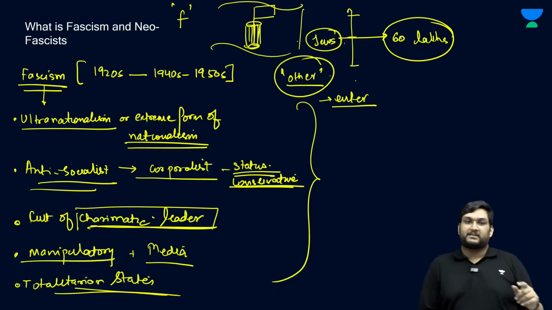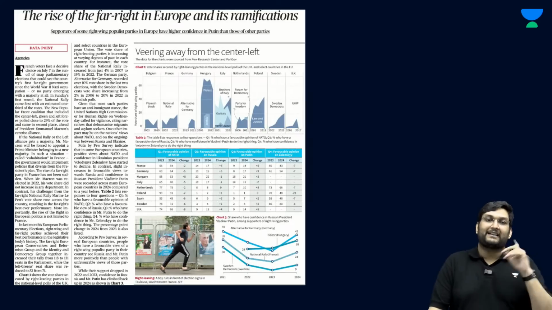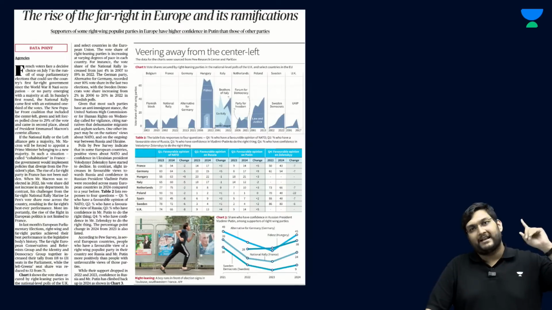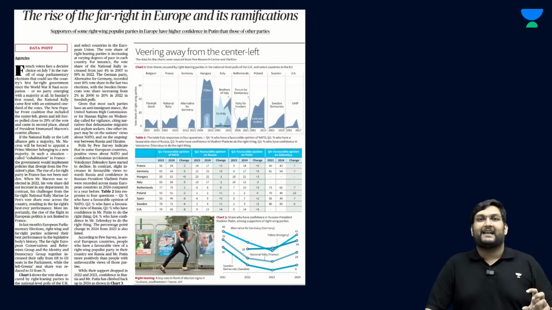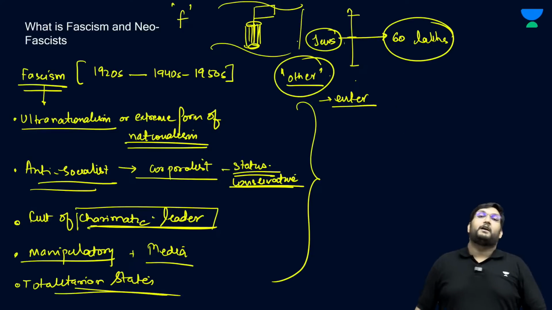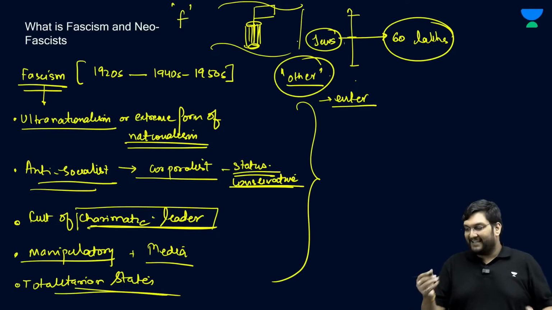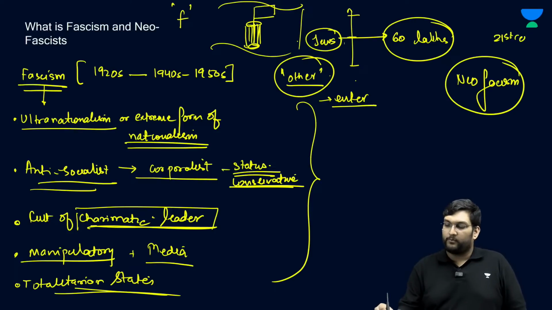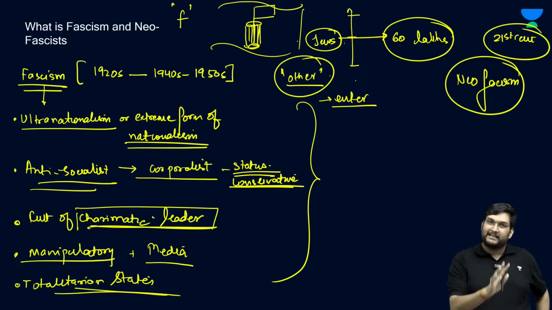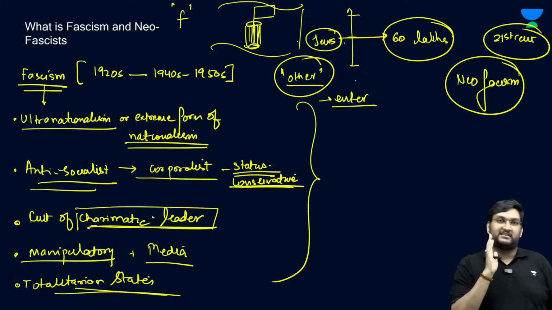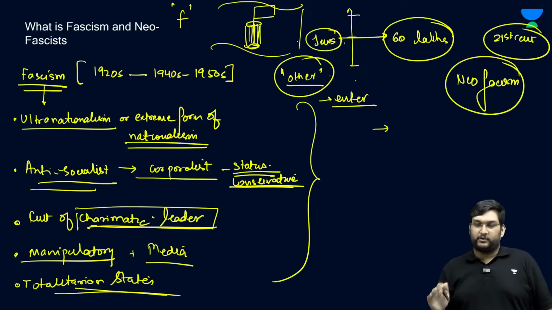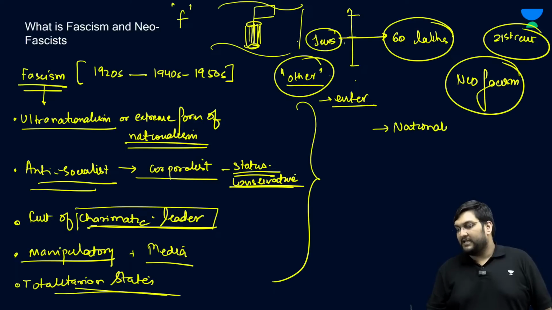Now why am I having this discussion with you is because this rise of far right in Europe is the exact way in which it happened in Europe in the 1920s, 30s also, which is far right parties becoming more and more decisive for the people. And therein lies the concept of neo-fascism. Now neo-fascism is the 21st century form of fascism, and the idea is still the same with 3 to 4 changes. First, ultra-nationalism now has been diluted. They are nationalistic, but they use the rhetoric of the nation quite a lot.